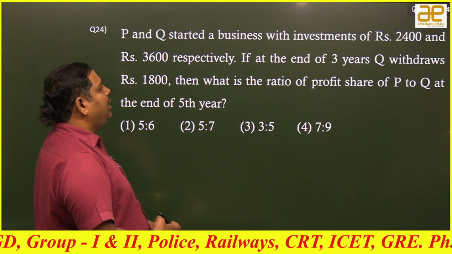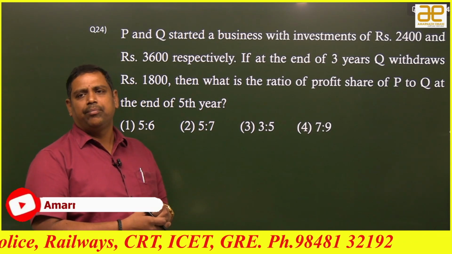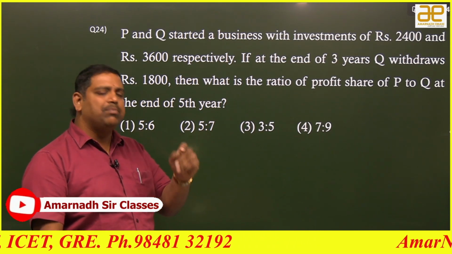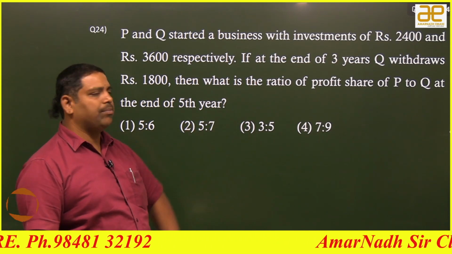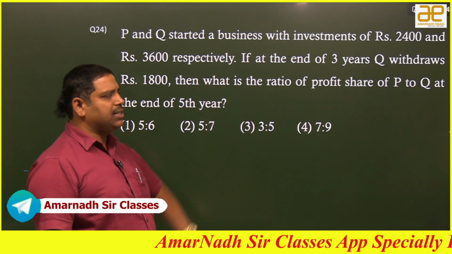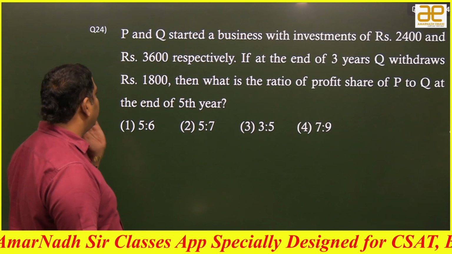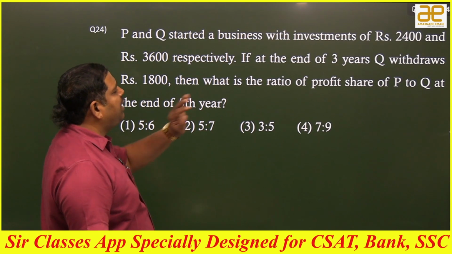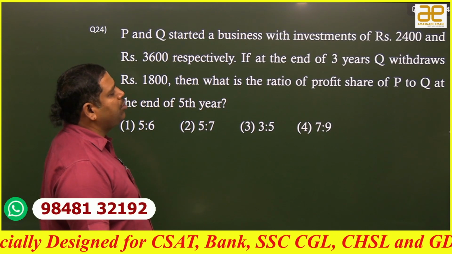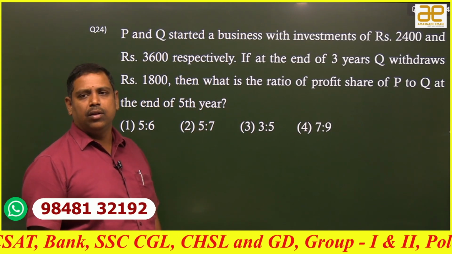Right. So, in the examination, anytime we want to go with a bit difficult question, where students may feel a bit difficult, this is another question. So, at the very basics only I have given this model to you. Now, we will see this. P and Q started a business with investments of 2,400 and 3,600 respectively. If at the end of 3 years, Q withdraws 1,800, then what is the ratio of the profit shares of P to Q at the end of 5th year?